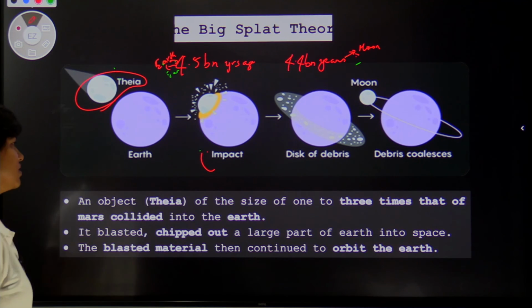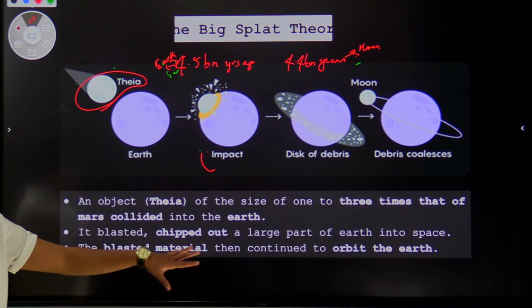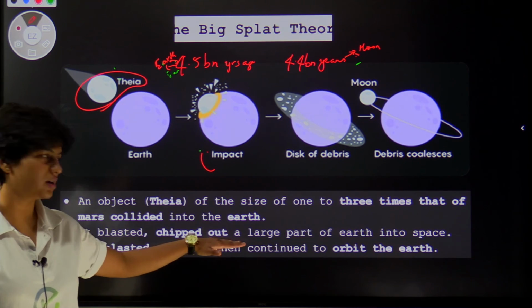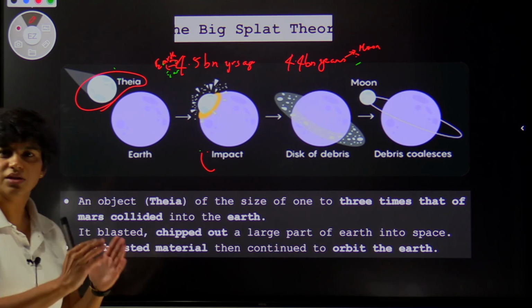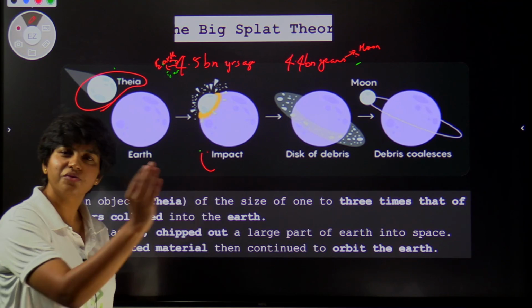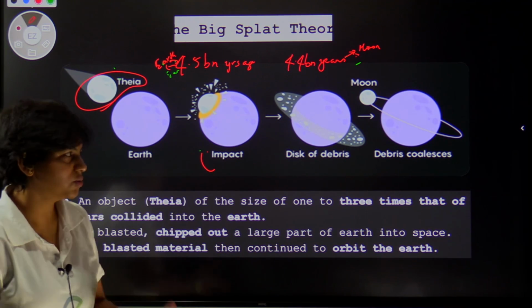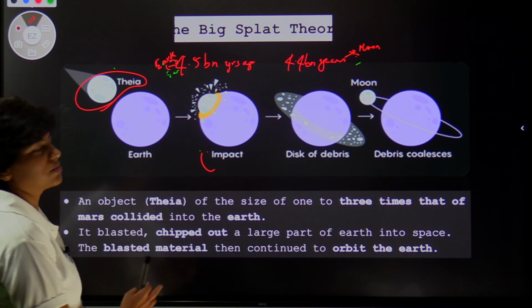To summarize, an object, Theia, of size one to three times the mass of Mars, collided into the Earth, and it blasted and chipped out a large part of the Earth into space, and that part continued to orbit the Earth, and that is what is called the Moon today. So this is about the Big Splat theory.